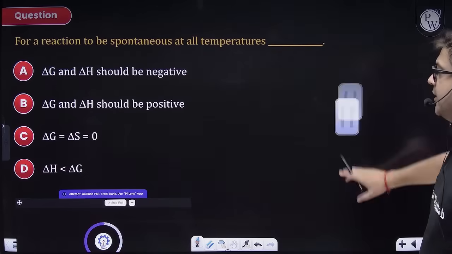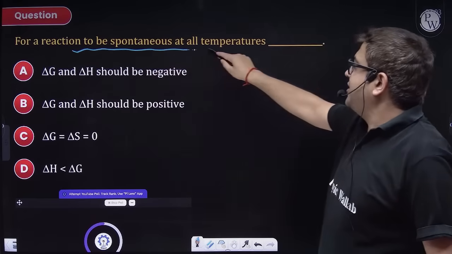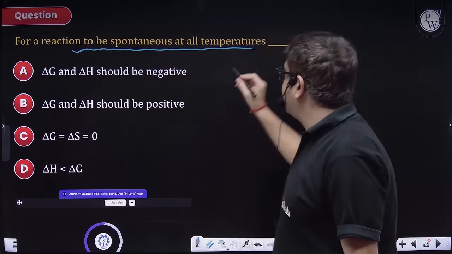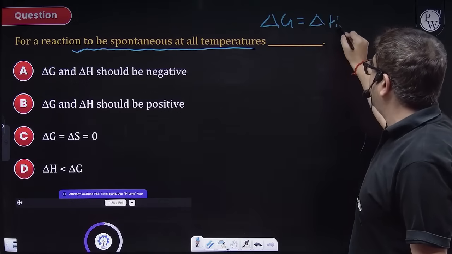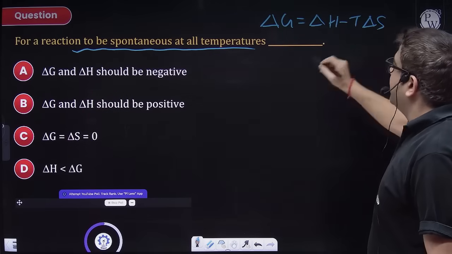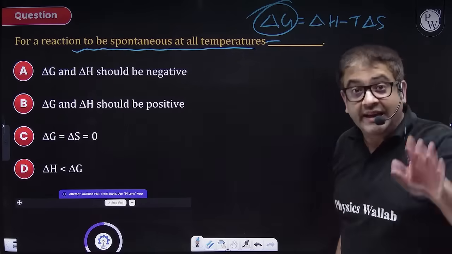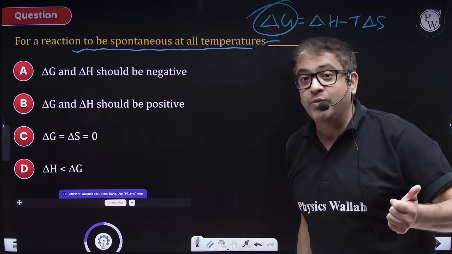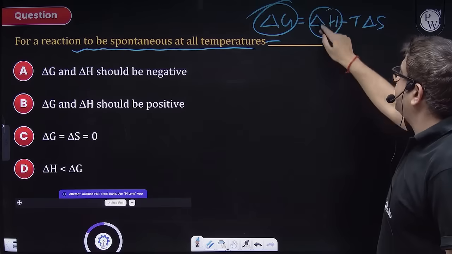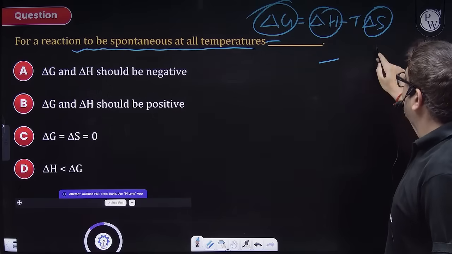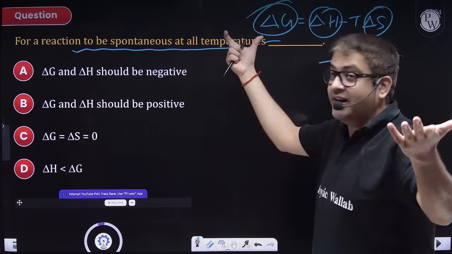Come on, beta. Now, this is also basic common sense. For a reaction to be spontaneous, we know spontaneity can be dealt with delta G, which is equal to delta H minus T delta S. For spontaneous, I need delta G to be negative. Technically, for it to happen at all temperatures, I need delta H to be negative and delta S to be positive. Then delta G will be negative for all processes.